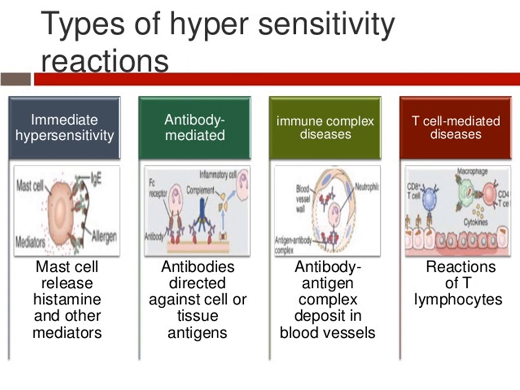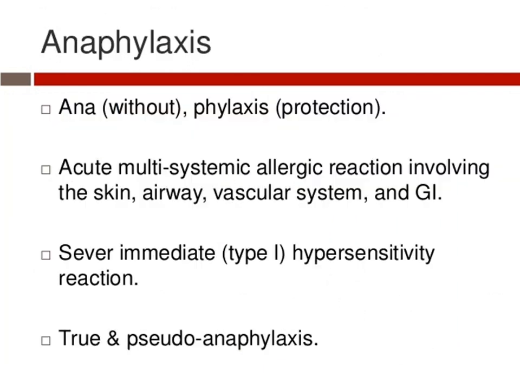In type 1, there will be mast cell release of histamine and other mediators. Mast cell is a cell which engulfs the antibodies. In type 2, antibodies are directed against the cell or tissue antigens. In the third type, the antigen complexes deposit in blood vessels. And in the fourth type, reactions of T lymphocytes take place.